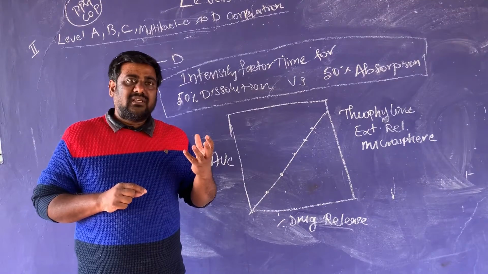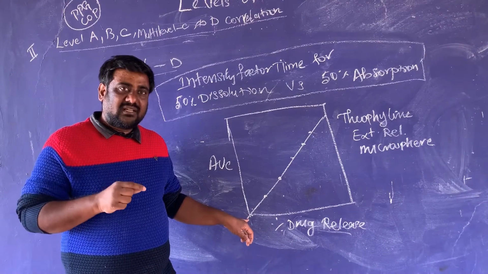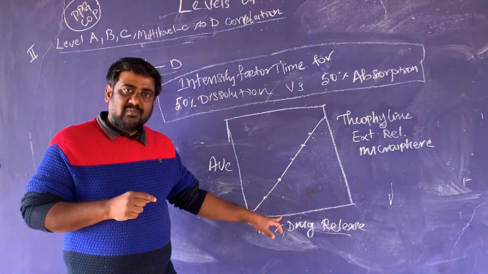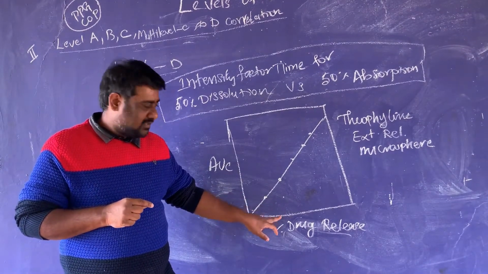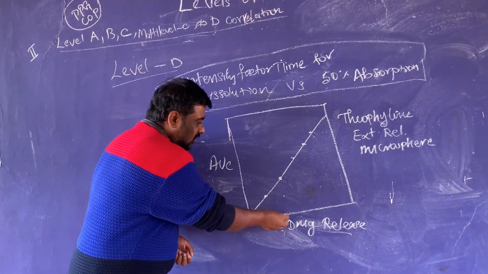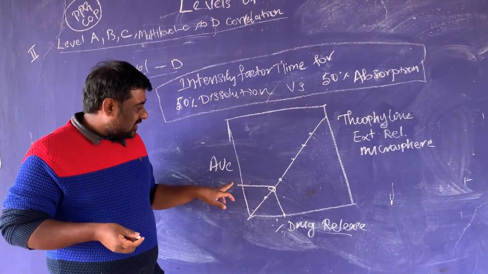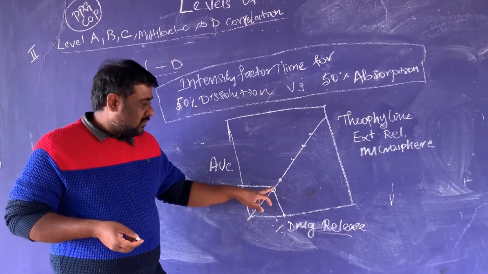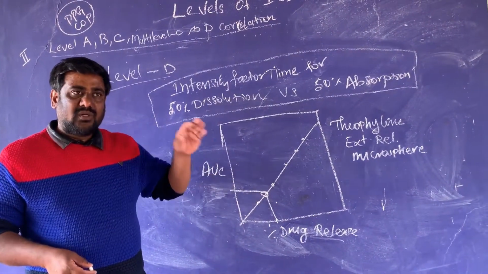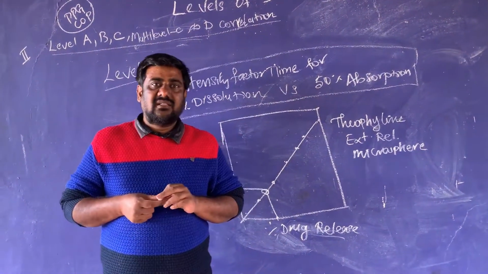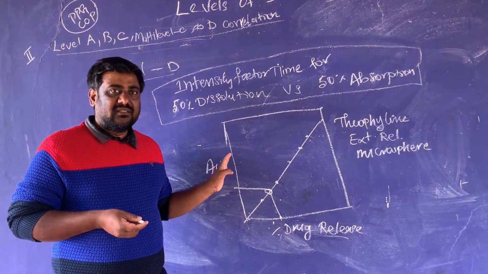We have the percentage drug release by in vitro, and that percentage drug release is correlated in the available standard graph like this. The corresponding area under curve for the percentage drug release we obtained is taken from this graph.